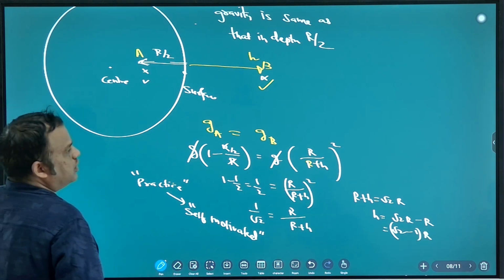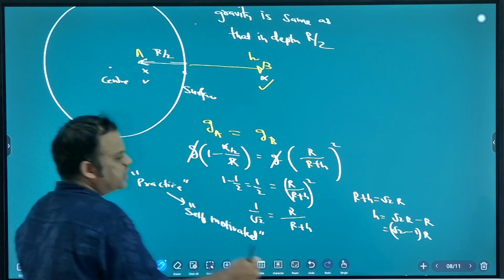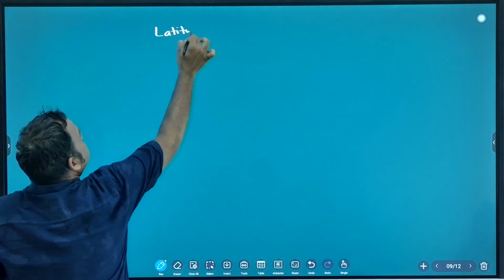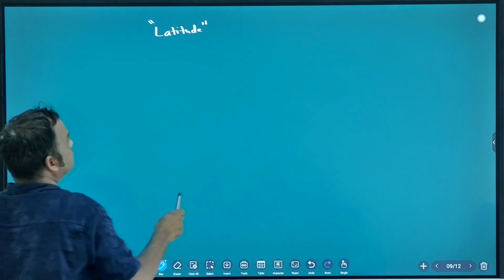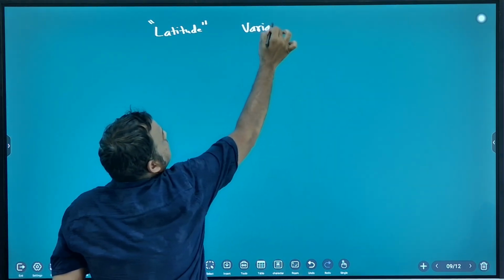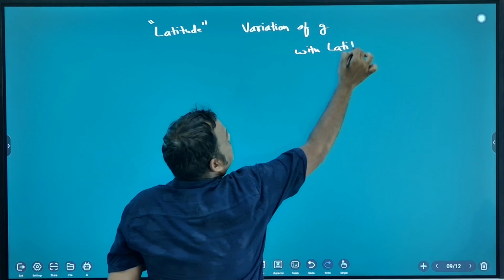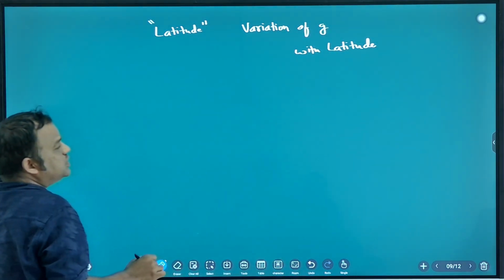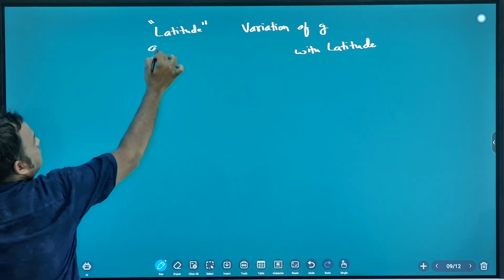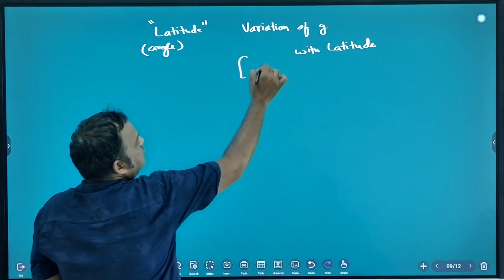Okay, now one more topic is there. Next, you write down: Latitude. Variation of g with latitude. What is latitude? It is an angle. In one bracket you write down: due to rotation of Earth.